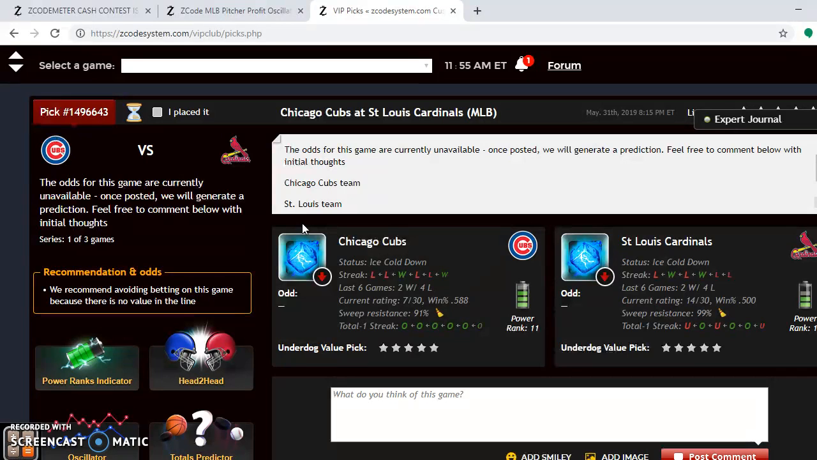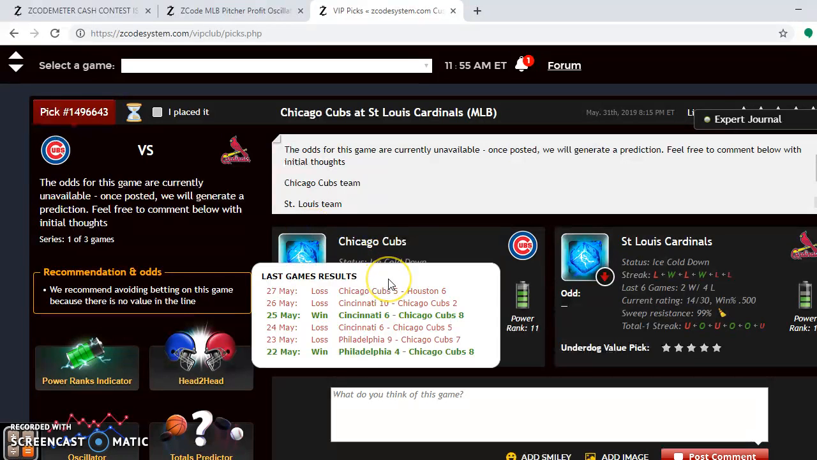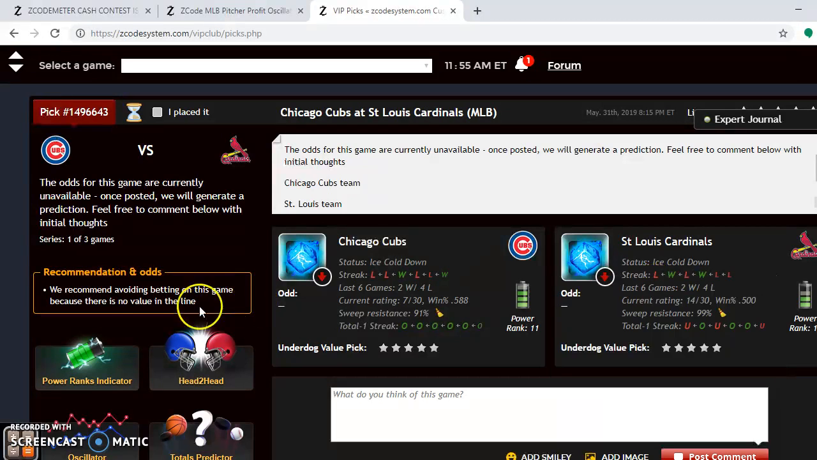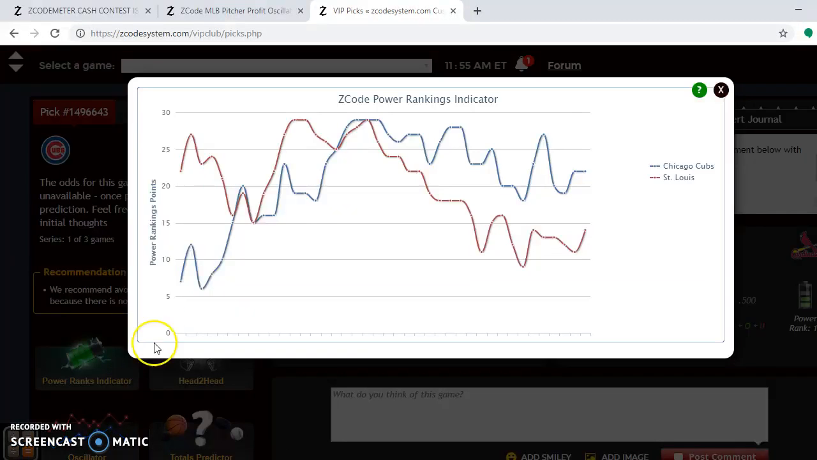But you see that both teams are trending down, ice cold down for the Cubs. They have lost 4 of their last 6. And again, the same thing for the Cardinals, ice cold down. They have also lost 4 out of their last 6. So something has to give in this series. If you look at the power rankings indicator, you can see that the Cubs here are stable over the last couple of days at plus 22. The Cardinals have gone slightly up there at plus 14.